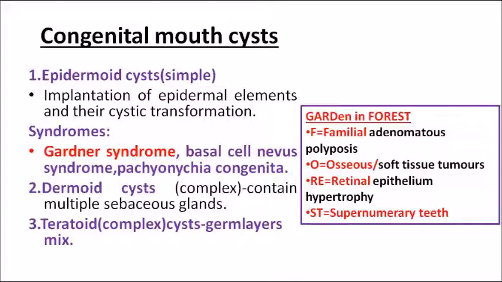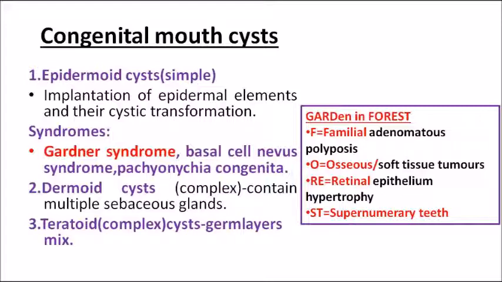Gardner syndrome is extremely important because its features are very, very important. You can remember the features of Gardner syndrome with a small mnemonic: garden in a forest. What does F stand for? Familial. O stands for osseous or soft tissue tumors. RE stands for retinal epithelium hypertrophy, and the last one, ST, supernumerary teeth. Most of the time in MCQs they ask that supernumerary teeth are seen in syndromes. They are seen in Gardner syndrome.